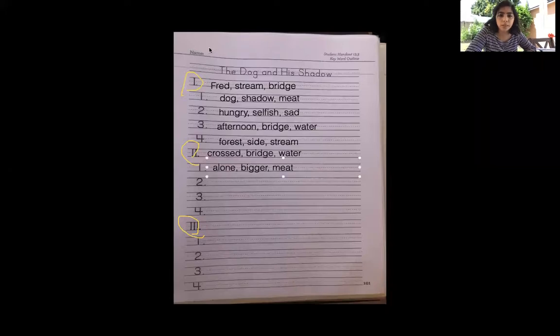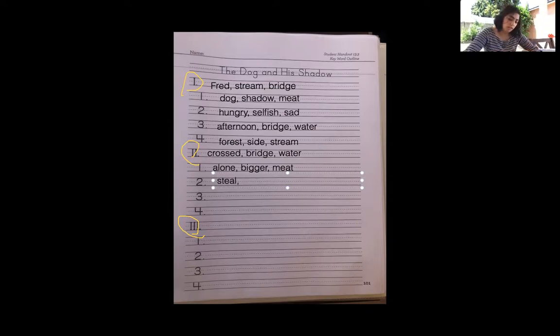Okay, our next question. What does Fred think? What do you think he's thinking? Well, he clearly wants to steal that piece of meat from the other big dog, right? The big dog, which is just Shadow. So maybe he's thinking to steal it. So let's put steal.